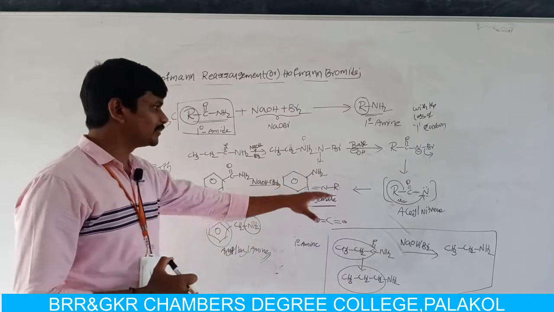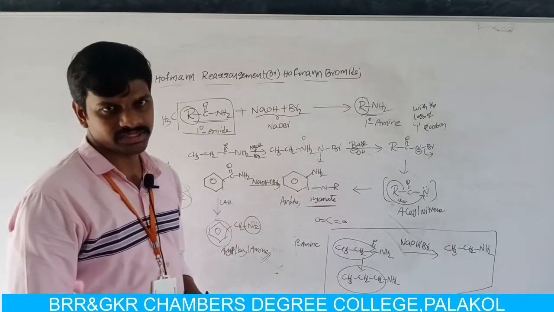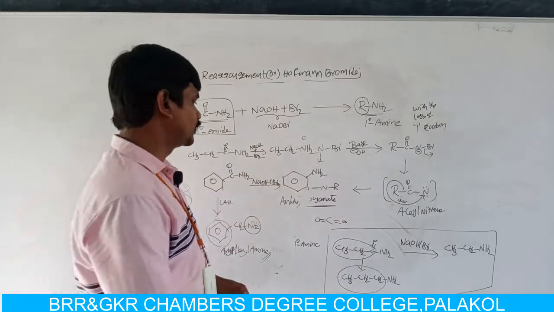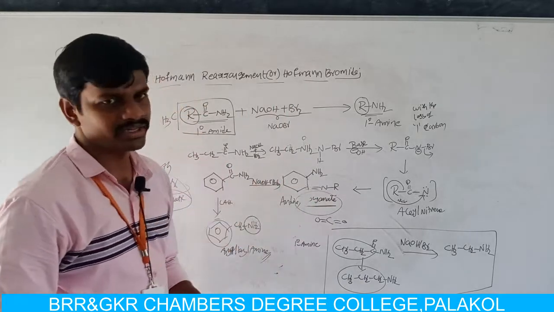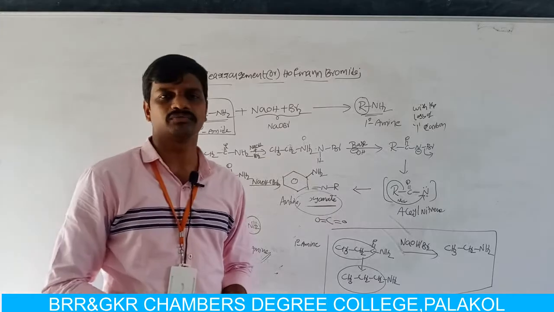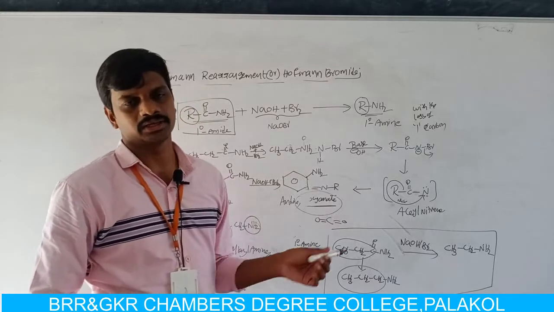I hope you understand the mechanism of the Hofmann bromamide reaction. In the Hofmann bromamide reaction, what is the intermediate? The Hofmann rearrangement reaction proceeds through the formation of isocyanate.